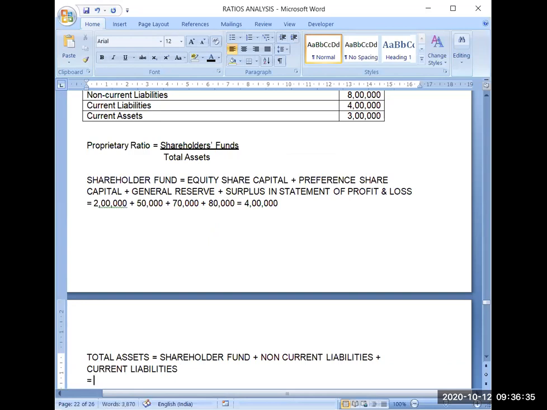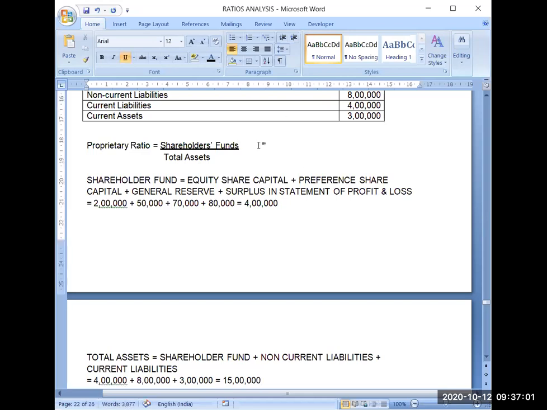So now I can calculate it. Shareholder fund I have calculated just now, 4 lakh. Then non-current liabilities are given in the question, 8 lakh, and current liabilities are also given, 3 lakh. So it will be 15 lakh. So total assets will be 15 lakh.